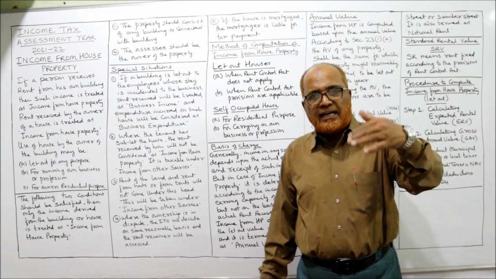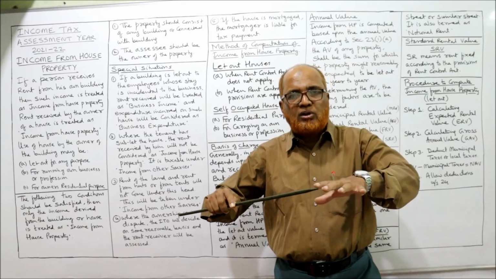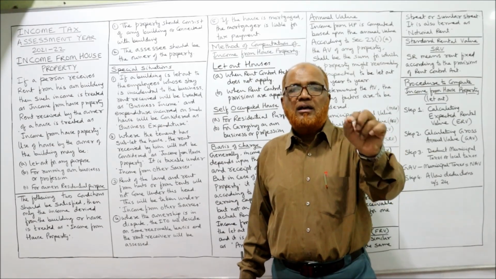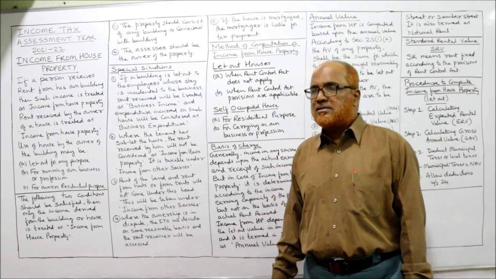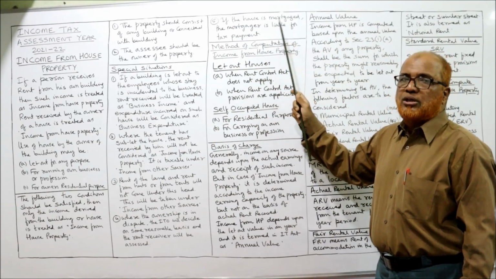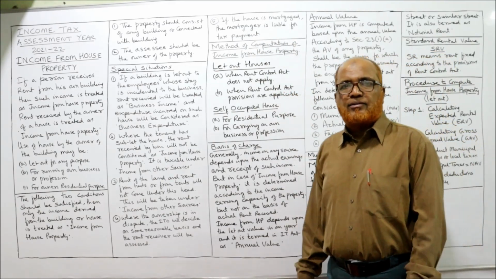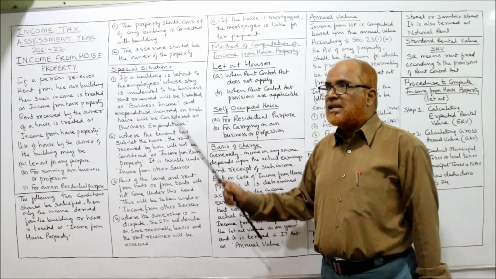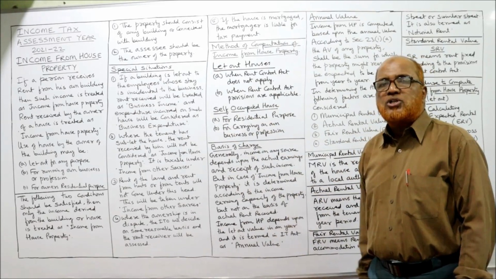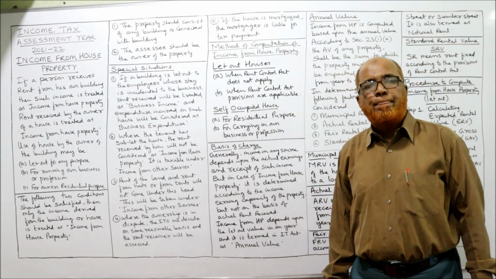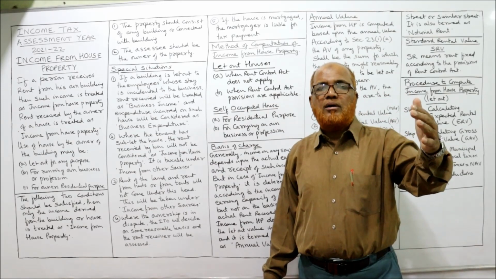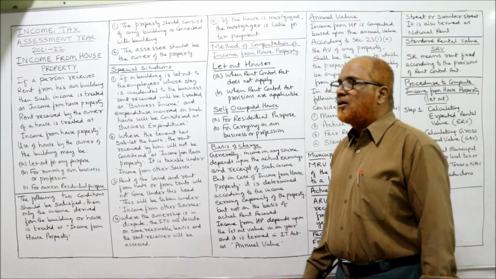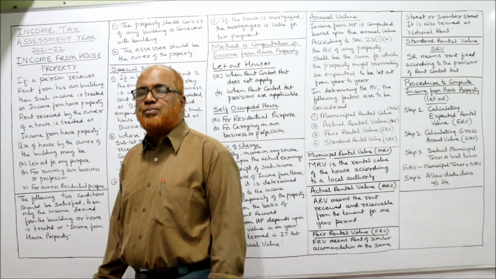The dispute will be settled later. The verdict of the court will be given later. But right now, whoever is receiving the rent has to pay the tax. That's it. Similarly, if the house is mortgaged, the mortgagor is liable to pay the tax. The person who has given the house on mortgage is liable to pay the tax. These are the special situations you have to remember, because you are going to come across these points while doing the problems.